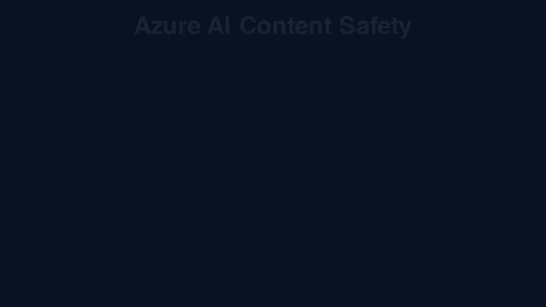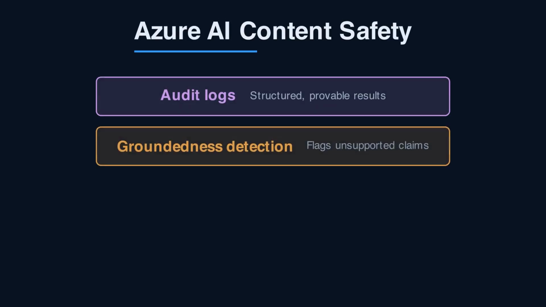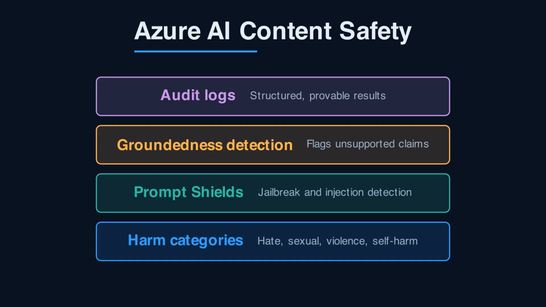Azure AI Content Safety is a separate service that classifies text and images across 4 harm categories: hate, sexual, violence, and self-harm, each with a severity score. It also offers prompt shields to detect jailbreak and indirect injection attempts, groundedness detection to flag hallucinations against your source data, and protected material detection.